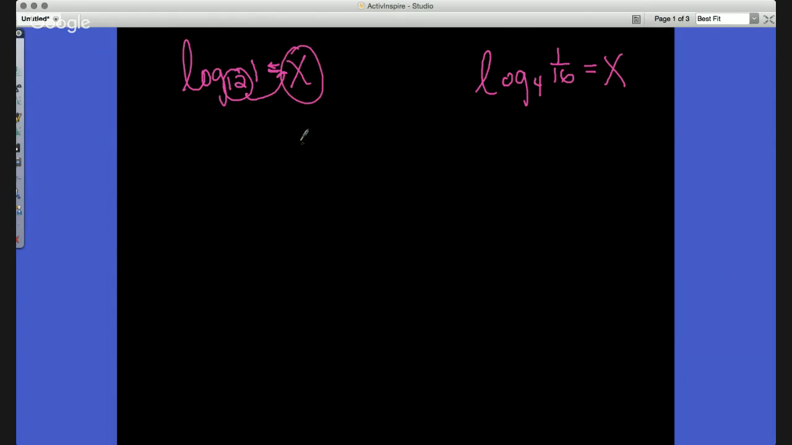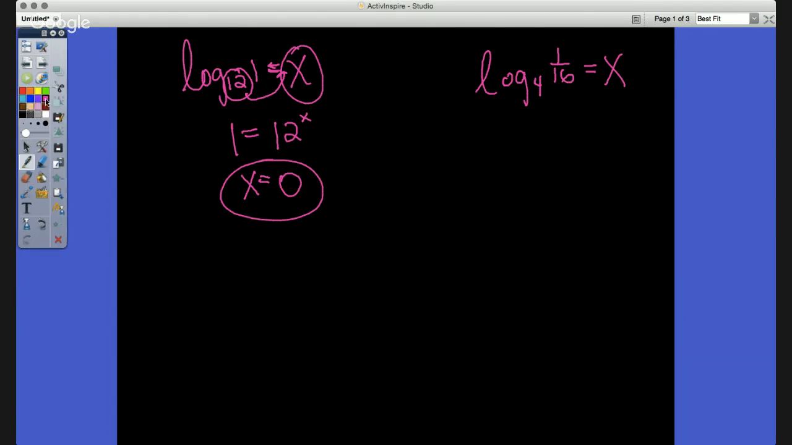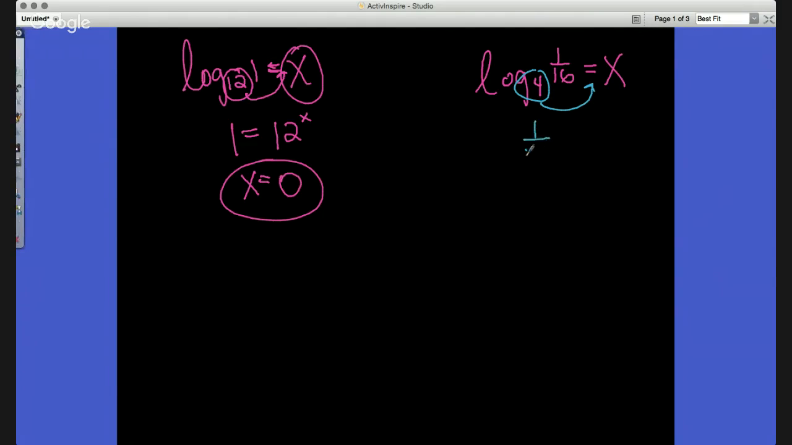Now, the x is not there on numbers 25, 26, 27, and 28. However, that 12, when I shoot it over, would be 1 equals 12 to the x power. So if I were to plug in for this equation, what could I plug in for x to be able to make it equal to 1? The answer would be equal to 0. X is equal to 0. On this one, we shoot the 4 over, and we get 1 over 16 equals 4 to the x power.